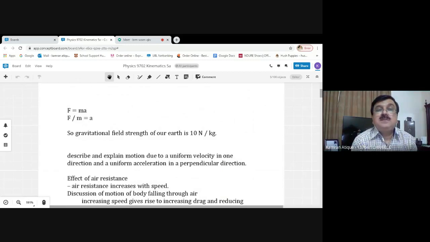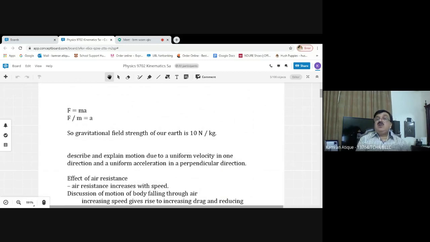Similarly, students, if I make acceleration, small a, the subject of the formula, then it becomes a equals F over m. Now, this equation is giving me the information that acceleration depends on the ratio of force and mass.